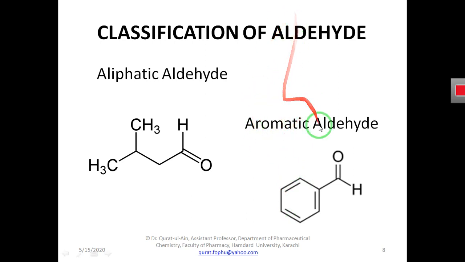So the carbon will be joined with this carbon atom with one valency, and this will be a sigma bond that forms between two carbon atoms, and this carbon atom with its other valency forms another bond with this carbon atom.